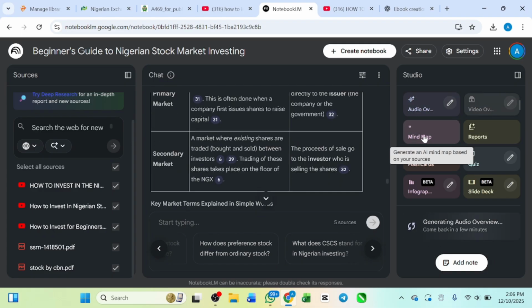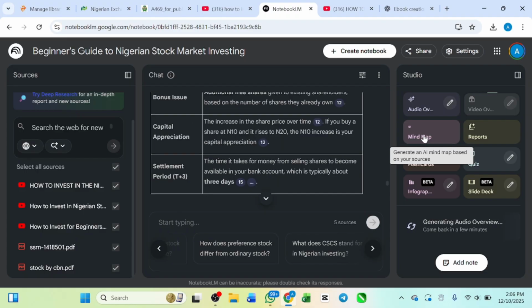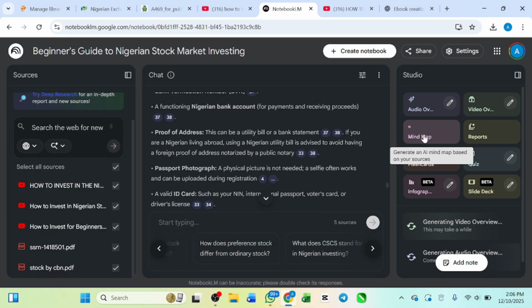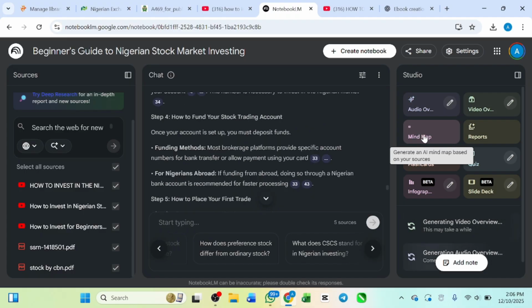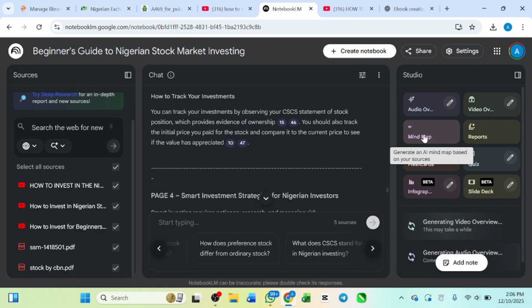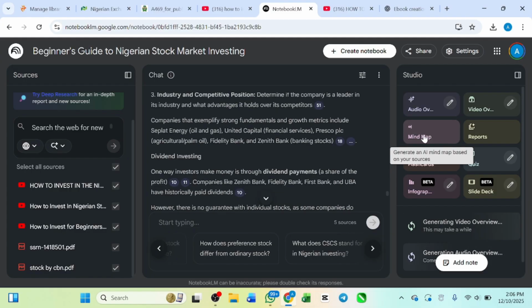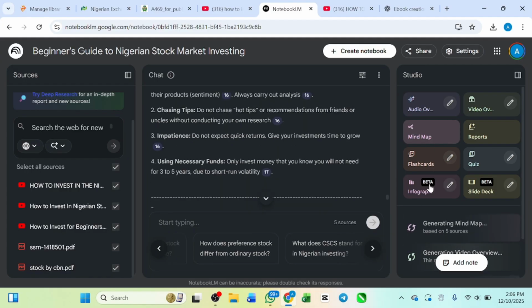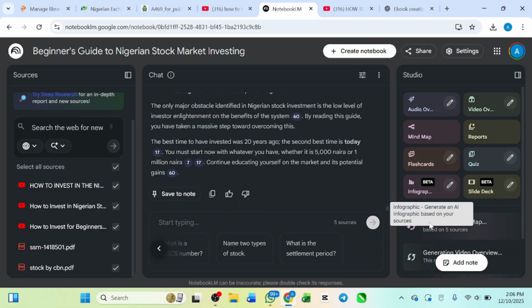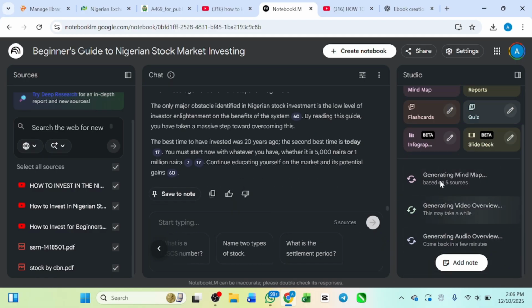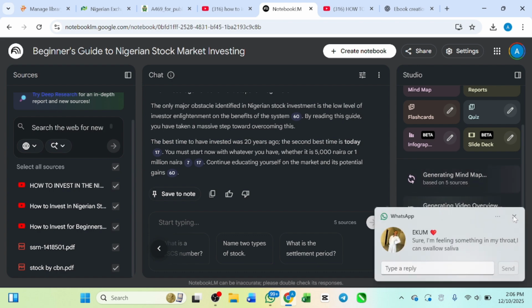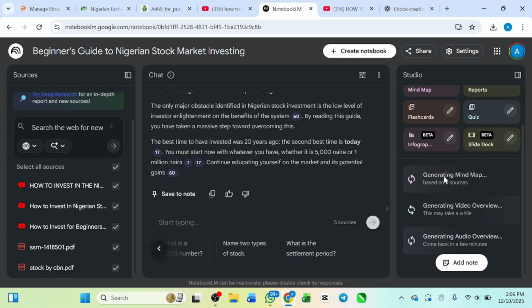And then the mind map. The mind map is just like the modules. It's like the key points are highlighted, and it puts everything chapter by chapter. Go ahead and click it again, and then okay, let's stop there. As you can see, it is generating the mind map, generating the video, and also generating the audio overview. Now let's watch and see the magic.